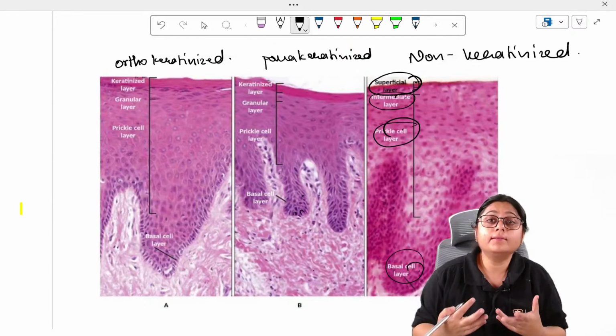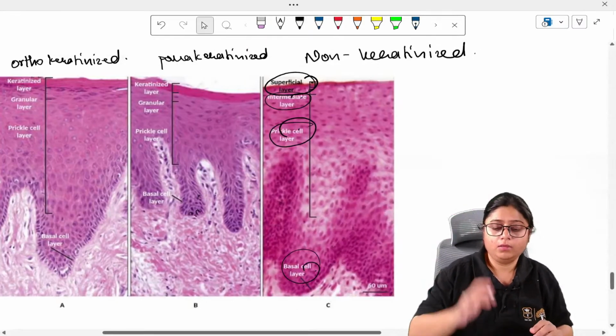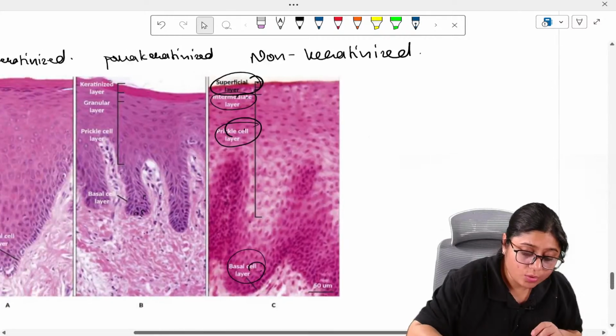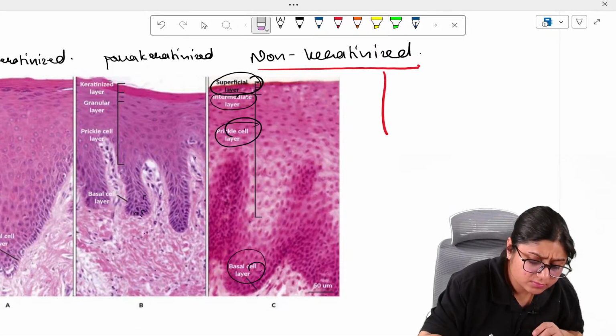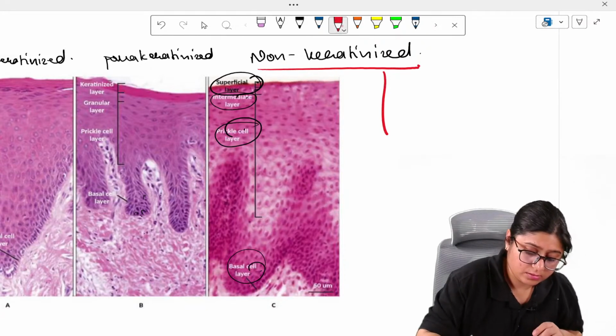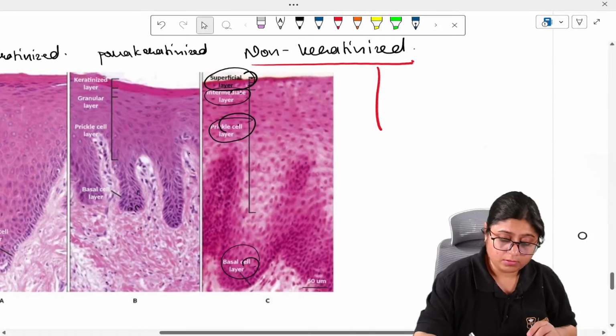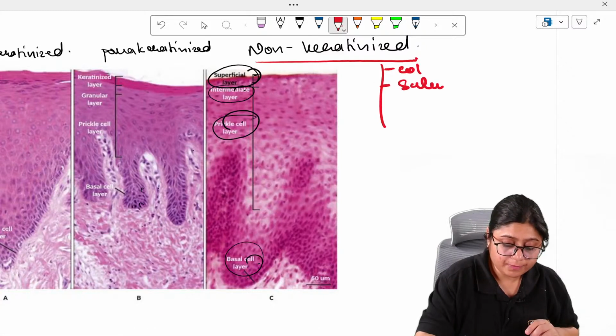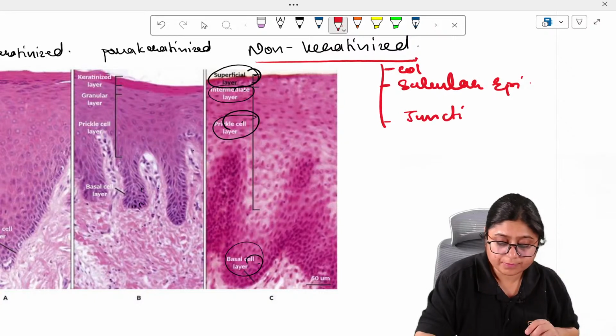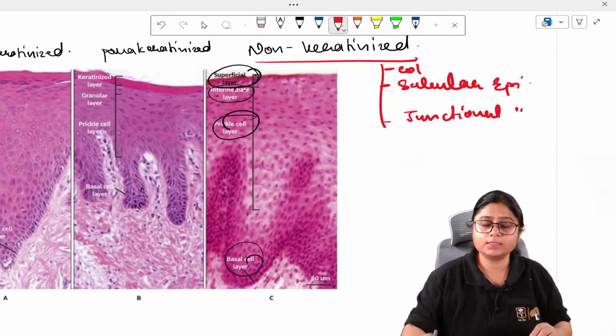Now, which are the non-keratinized epithelia in the oral cavity? The non-keratinized areas in the oral cavity are, one we have already studied, then there is sulcular epithelium, which is non-keratinized, then there is junctional epithelium, which is non-keratinized.